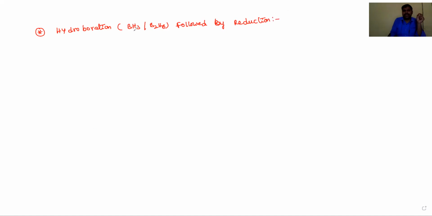Okay, dear students, for example, take any alkene, CH2=CH2. Here 1 B2H6 or BH3 requires 3 moles of alkene and produces one intermediate, trialkyl borane, because the B2H6 will be added like this.